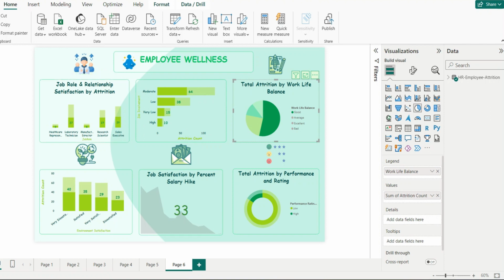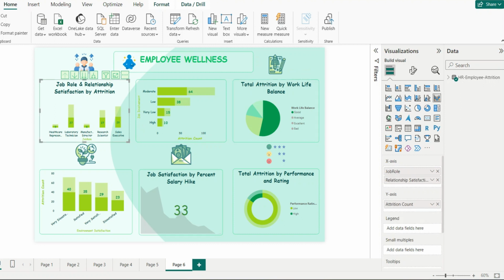Job role and relationship satisfaction by the attrition count in healthcare job role is 5, laboratory technician is 27, manufacturing director is 6, research scientist is 27, whereas sales executive is 29.